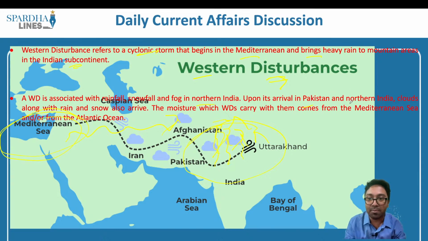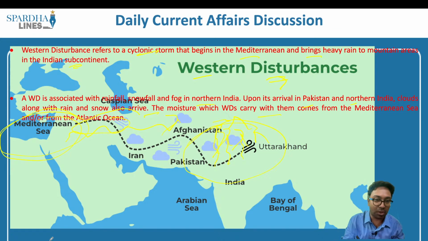Upon its arrival in Pakistan and northern India, clouds along with rain and snow also arrive. The moisture which western disturbances carry with them comes from the Mediterranean Sea or from the Atlantic Ocean. So the major reason why we have this heavy rainfall in the northern part of India, especially in Himachal Pradesh and Uttarakhand, is the western disturbances.